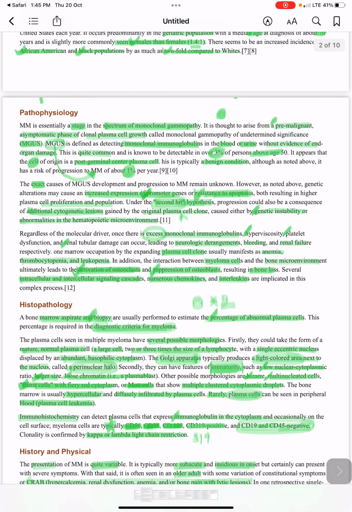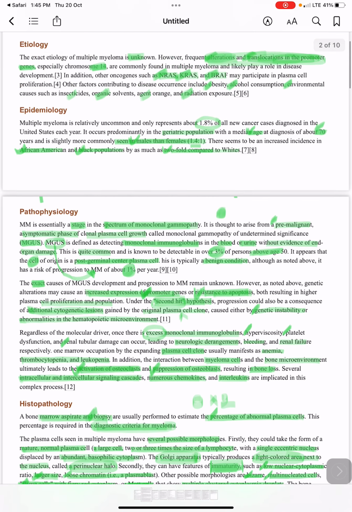It is a stage in the spectrum of monoclonal gammopathy of unknown significance, without any evidence of end organ damage. Genetic alterations include increased expression of promoter genes that are resistant to apoptosis.